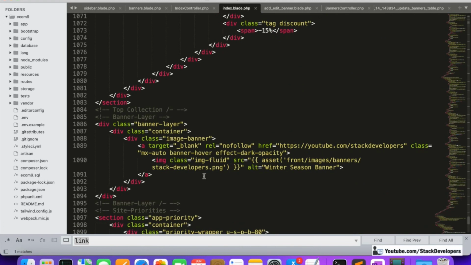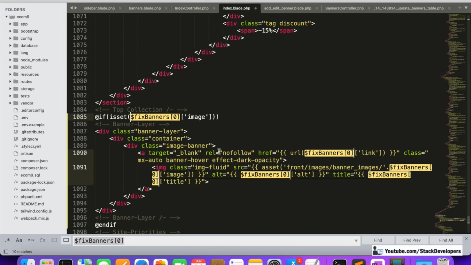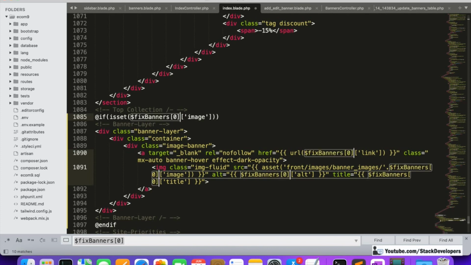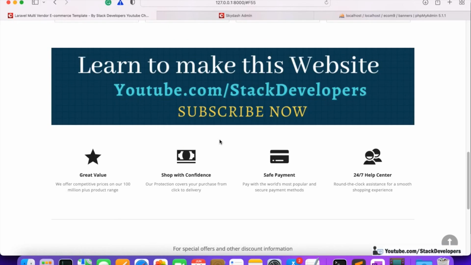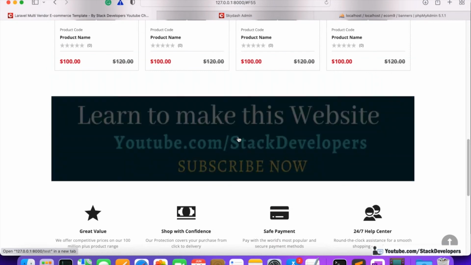See, here it is. Okay, banner layer, stack developers front. So this is the banner. I am going to replace it with this banner, and this time we are going to replace this with 1. If there are more banners, we just need to copy and increase its number. It's the second banner now, and see, this one is also dynamic, and it is going to slash test.